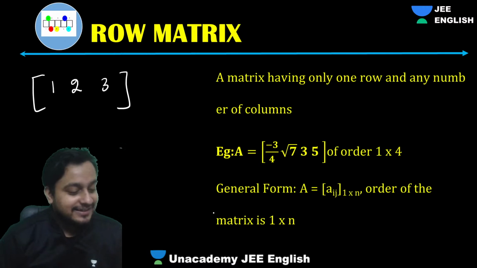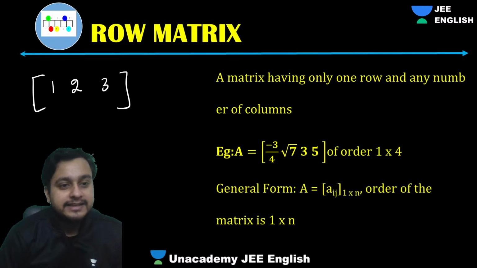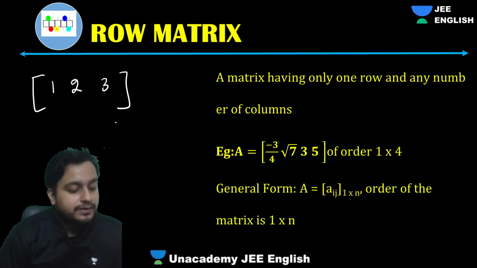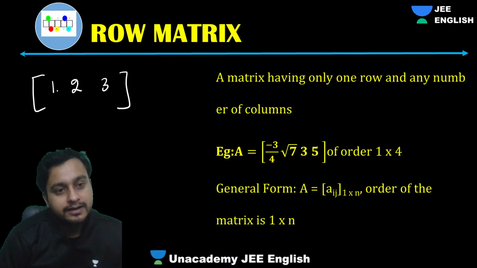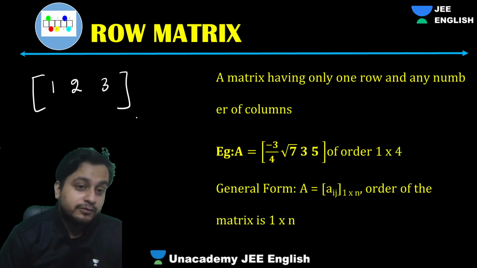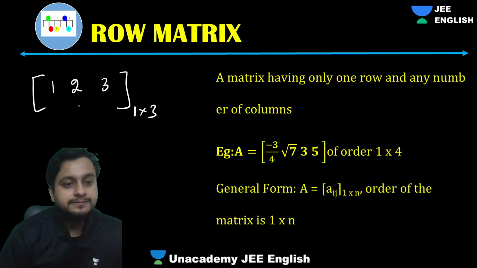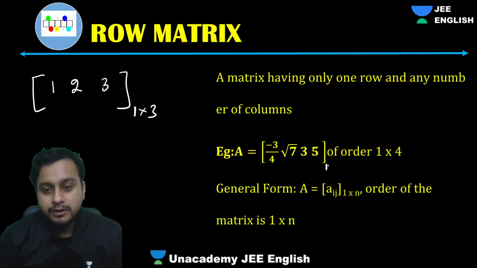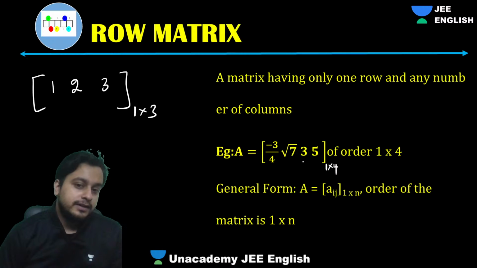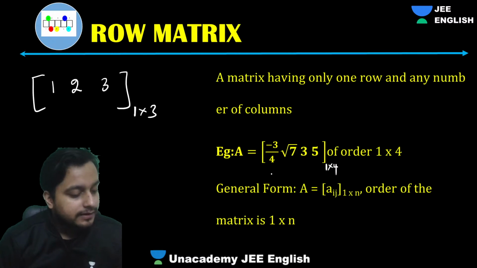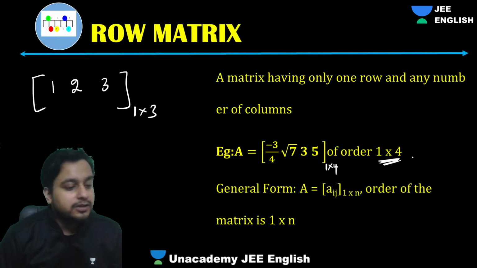Now, row matrix, guys, this means it will have only one row, like this. Only one row will be there, and how many columns? Here you can see, it will be 1 cross 4. The elements are there. So here, what are we getting, guys? 1 cross 4. That is it.